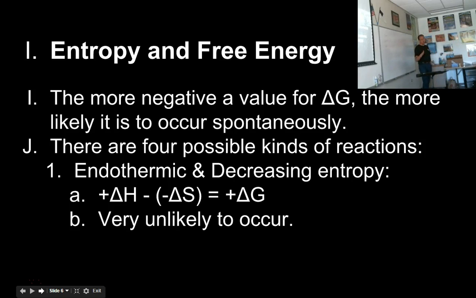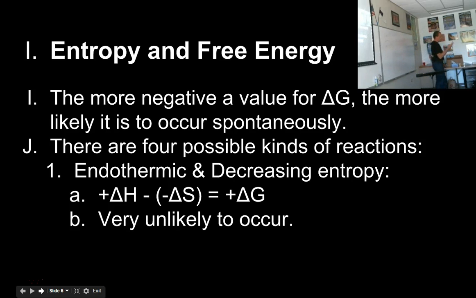It's going to happen on its own, and it's probably going to happen very fast. If we have a positive answer for delta G, it will probably not happen on its own. If we have a just very slightly negative answer for delta G, then it will probably happen on its own, but slowly. Okay, so delta G is the key term that we want to be able to dial into.